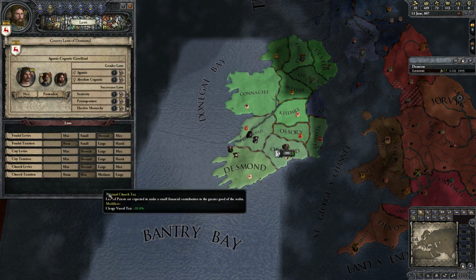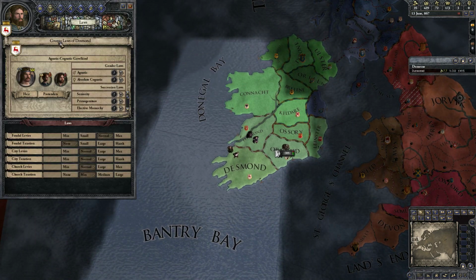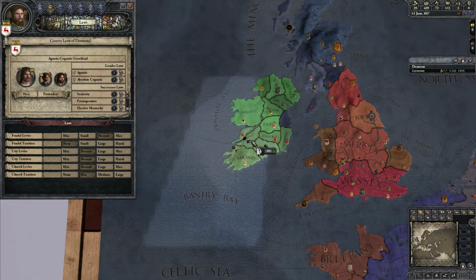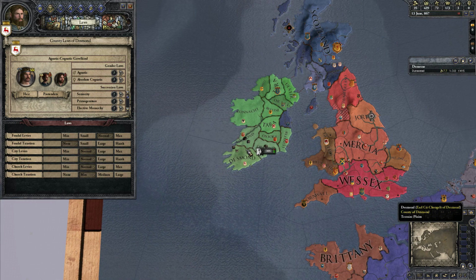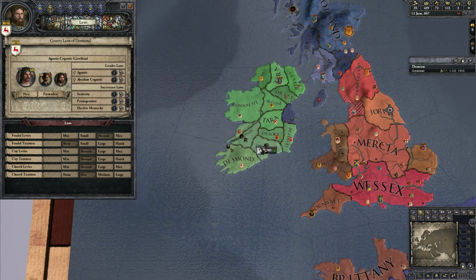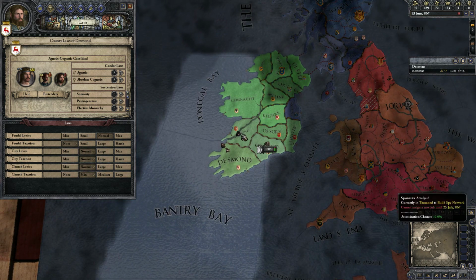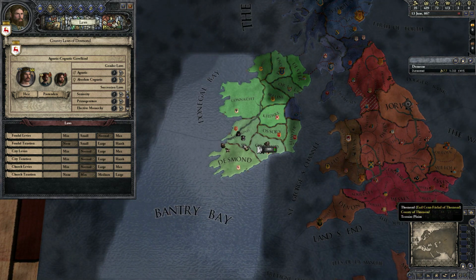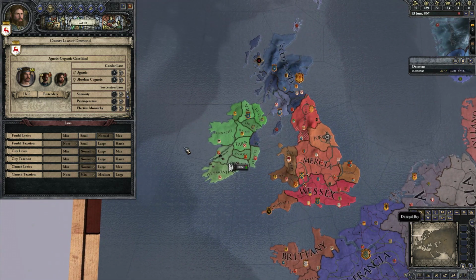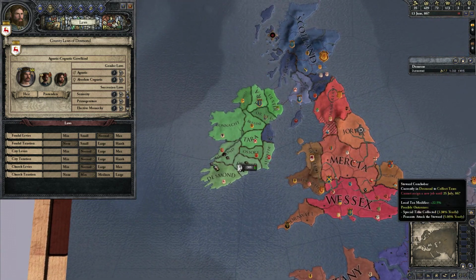And what I want to cover next is I want to talk a little bit about the different types of laws that you're going to run into, and then also I want to talk about plotting. Now, plotting may have been more important to talk about in episode number 1, because it is the heart of Crusader Kings 2. If you're not plotting, if you're not scheming, then you're missing out on a huge amount of potential for growth and expansion.